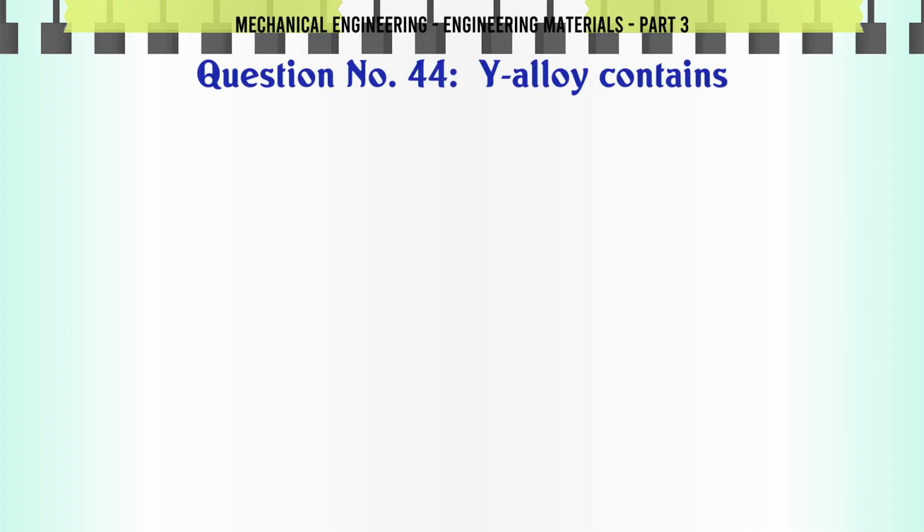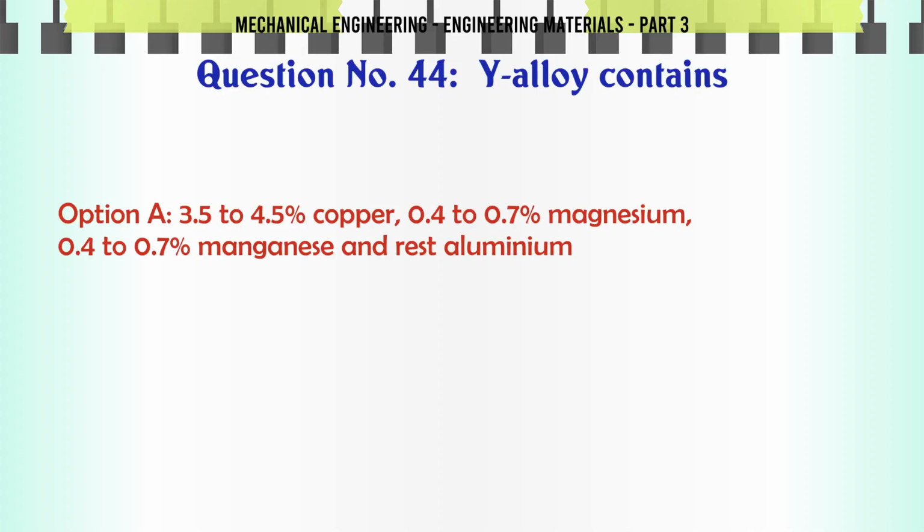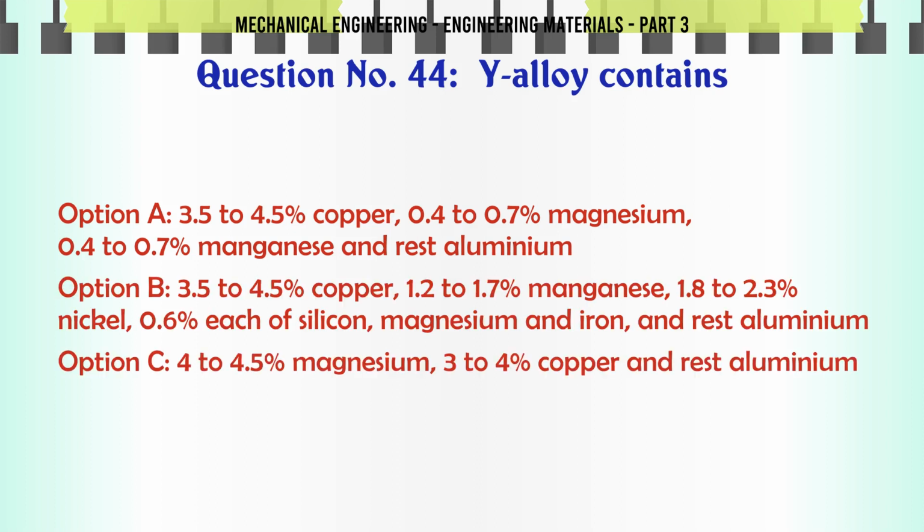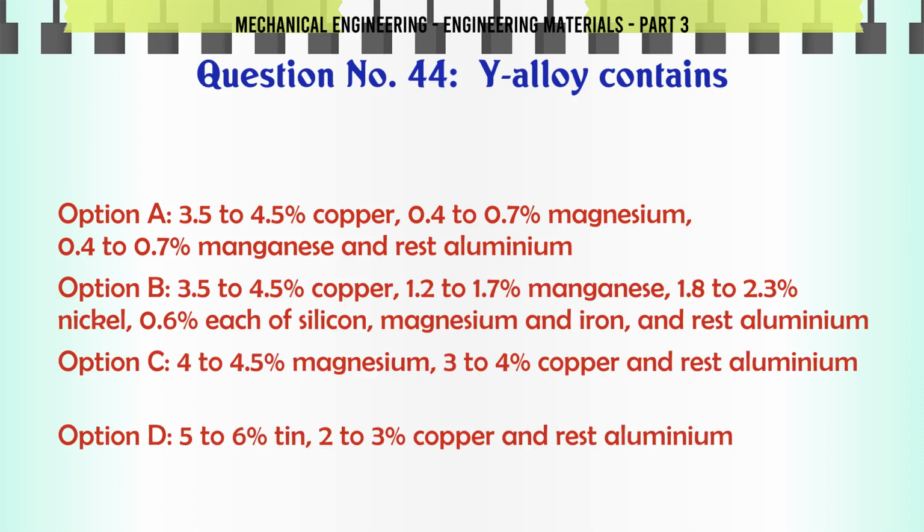Y alloy contains: A. 3.5 to 4.5 copper, 0.4 to 0.7 magnesium, 0.4 to 0.7 manganese and rest aluminium. B. 3.5 to 4.5 copper, 1.2 to 1.7 manganese, 1.8 to 2.3 nickel, 0.6 each of silicon, magnesium and iron, and rest aluminium.